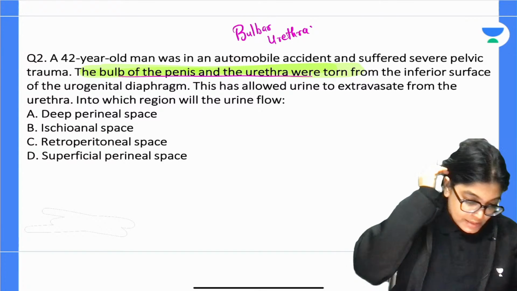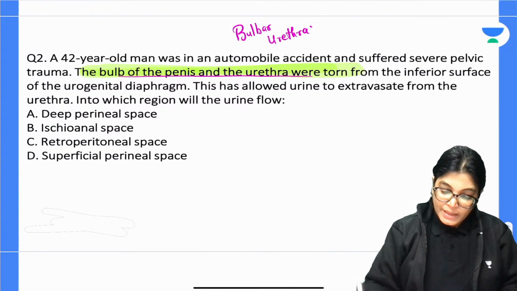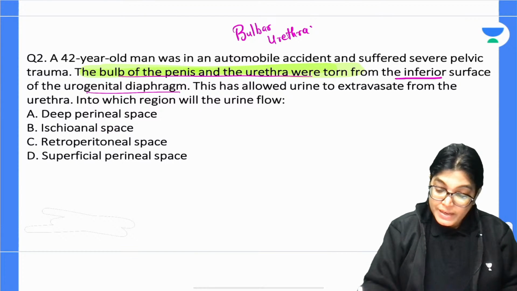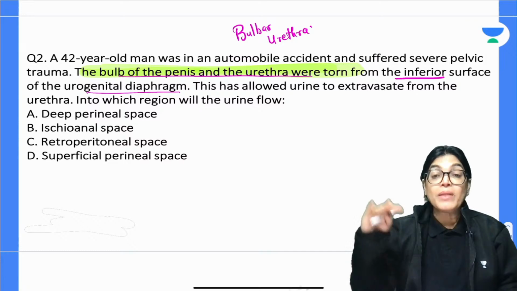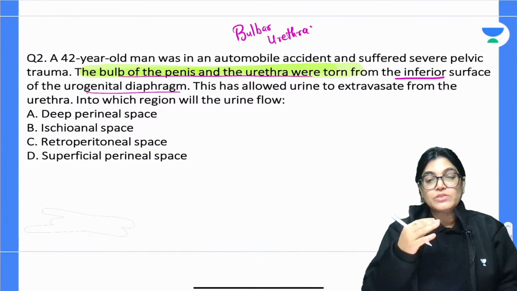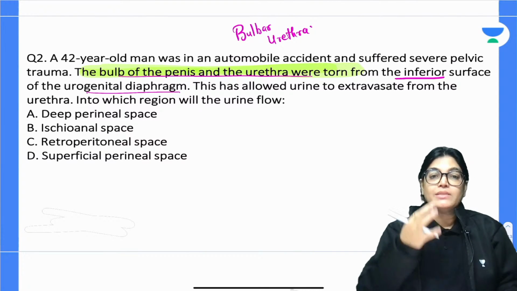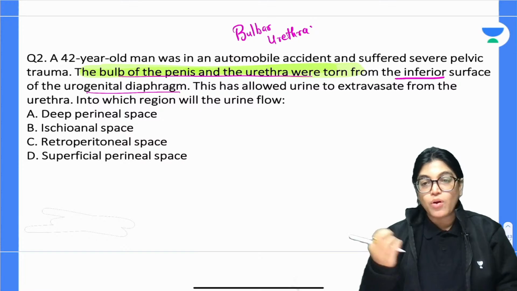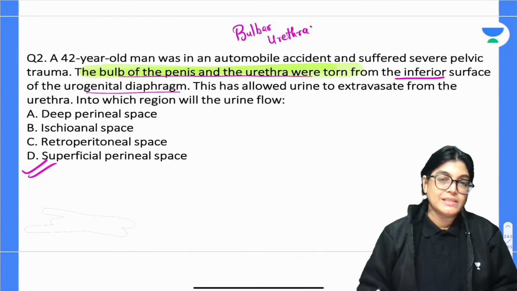Yes, Srija Kundu, absolutely right. Don't get confused with the words inferior aspect of the urogenital diaphragm. The inferior surface of the urogenital diaphragm is covered by the perineal membrane, and the perineal membrane is also forming the upper boundary for the superficial perineal space. So the correct answer will be superficial perineal space.